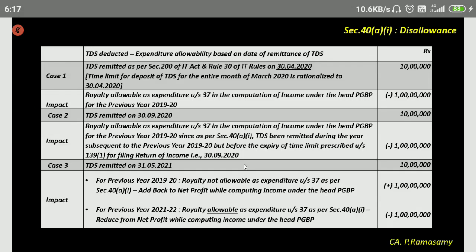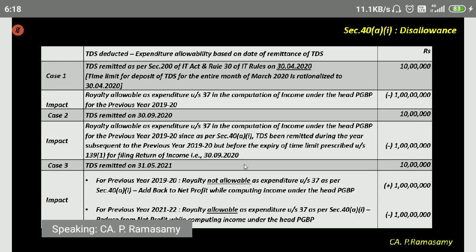Normally, if you have made a royalty payment on say January 30th and deducted TDS, the TDS has to be remitted by 7th of February. Right through from April to February, the 7th of the succeeding month is the due date. Only for March, the due date is extended till 30th of April. If you have made any royalty, or TDS under any other section also, you have got 1 month time for making a payment. So 30th April is the date.